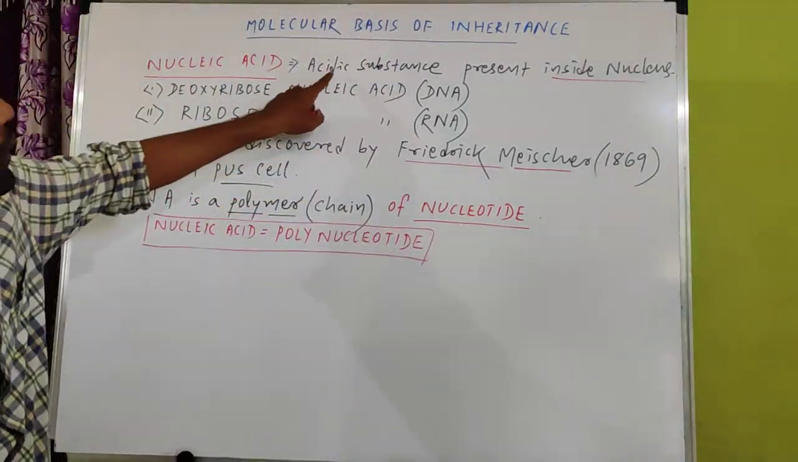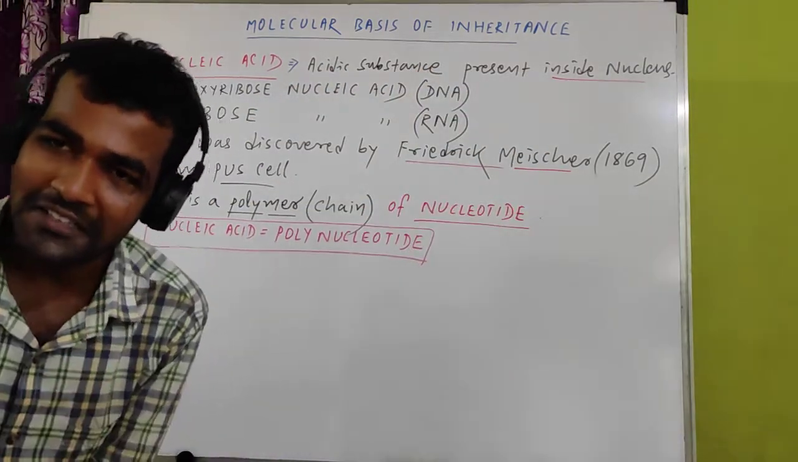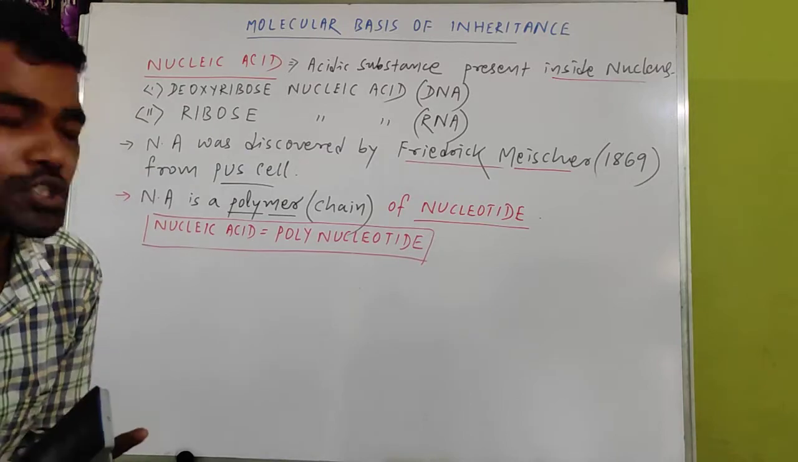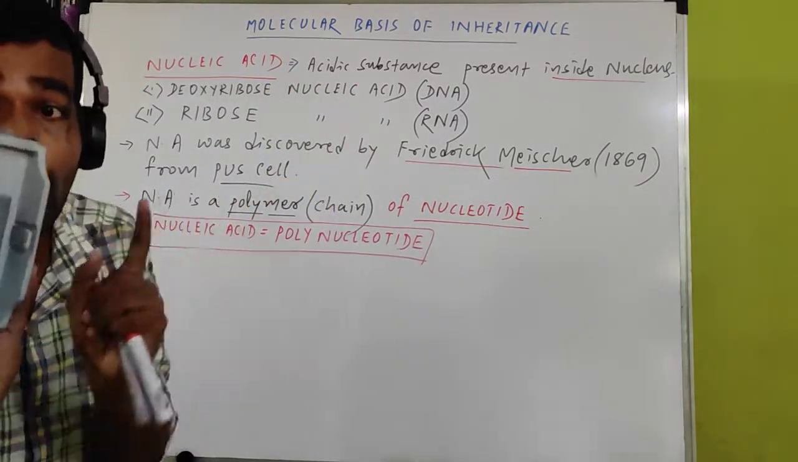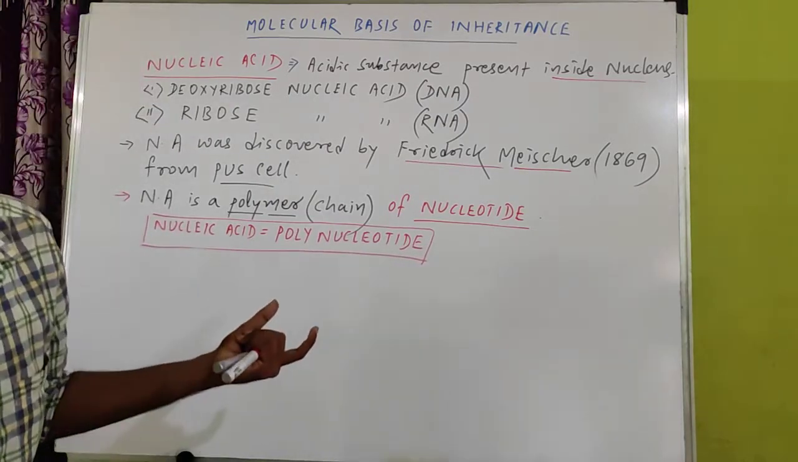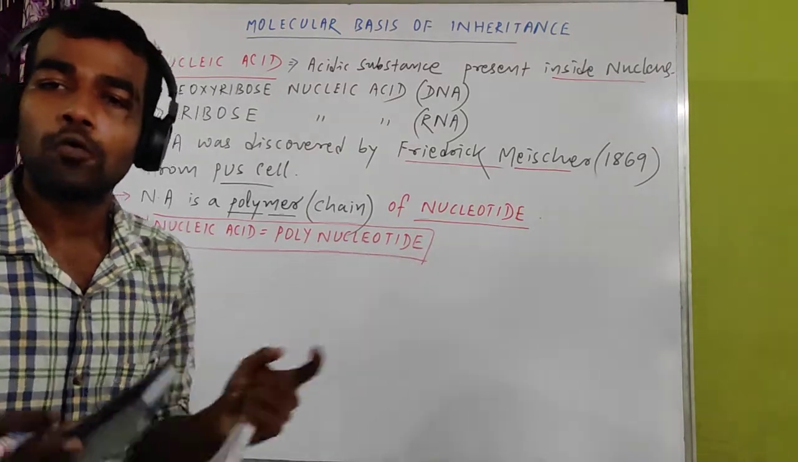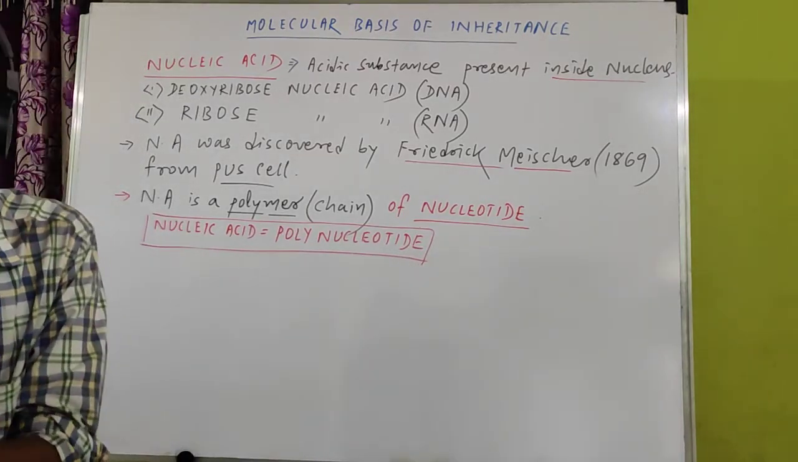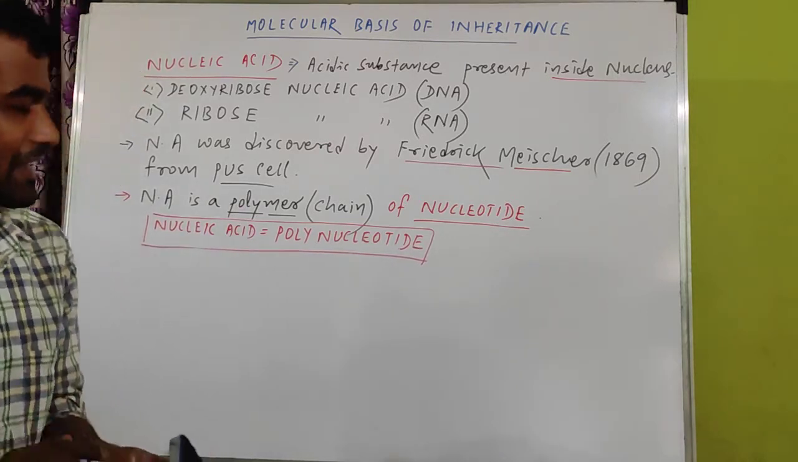Initially, scientists said that an acid present inside the nucleus is called nucleic acid. But now what we are using is not just that. It is an acid, no doubt, but how is it made? Today's definition says nucleic acids are nothing but polynucleotides. When many nucleotides combine with each other, they form a chain that is called nucleic acid.